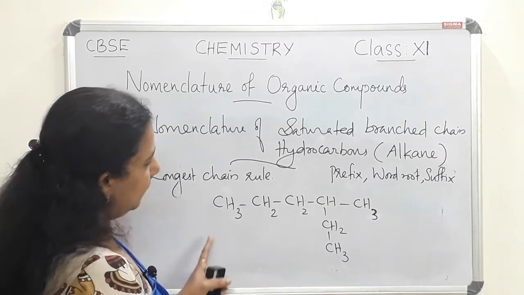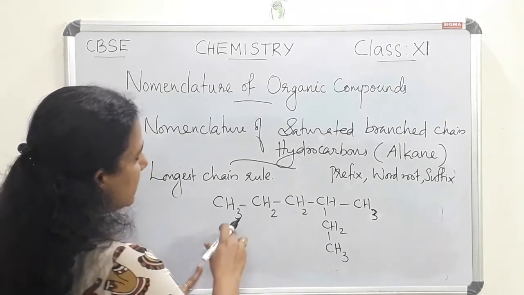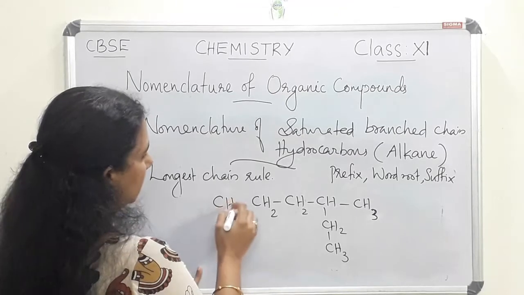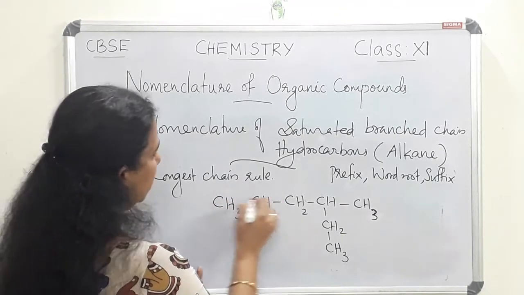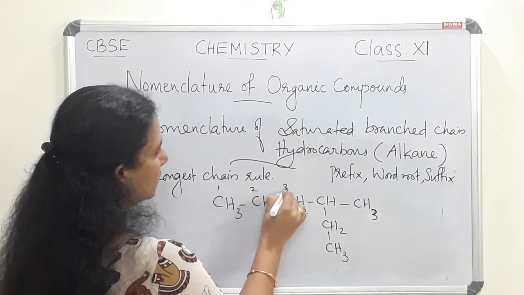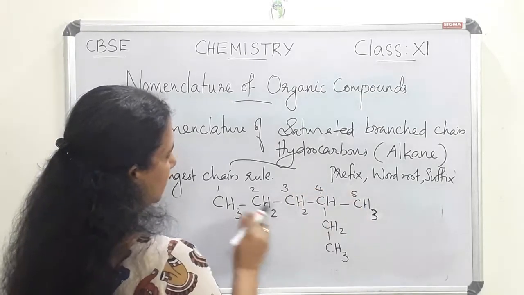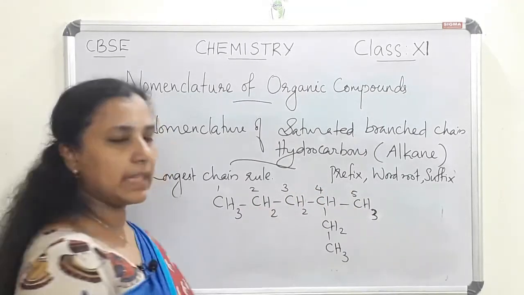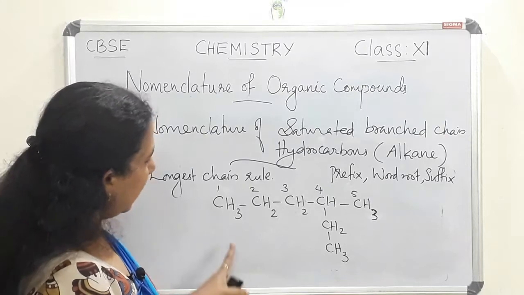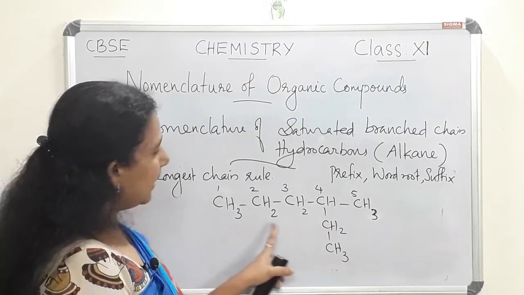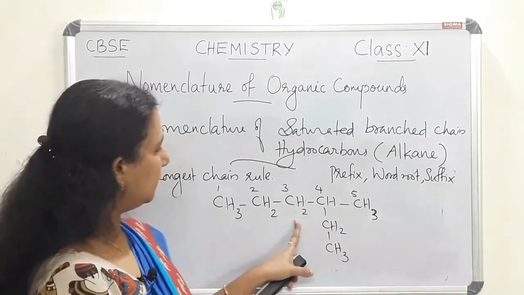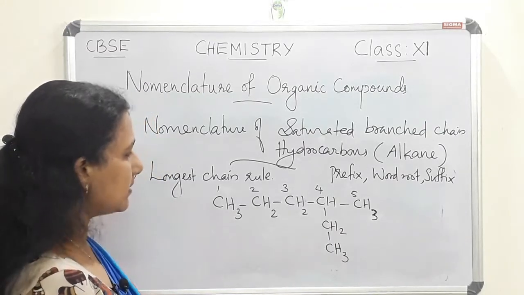So let us select the longest chain. First of all we have to look at the straight chain, which has to be numbered 1, 2, 3, 4, 5. So this straight chain contains 5 carbon atoms, and this may be the longest chain, but we have to consider other possibilities also.